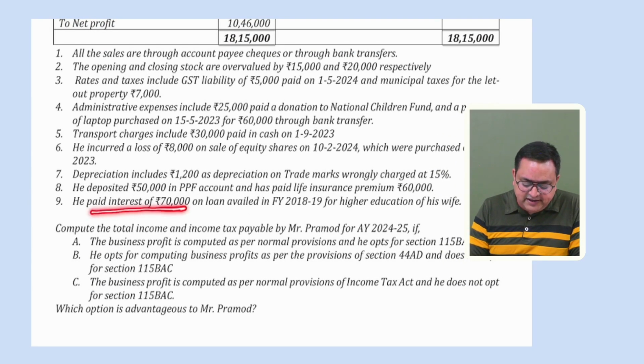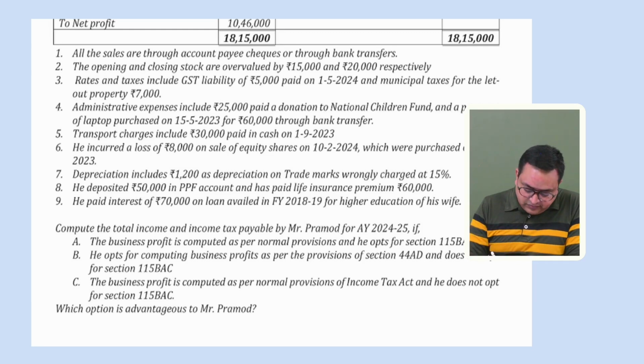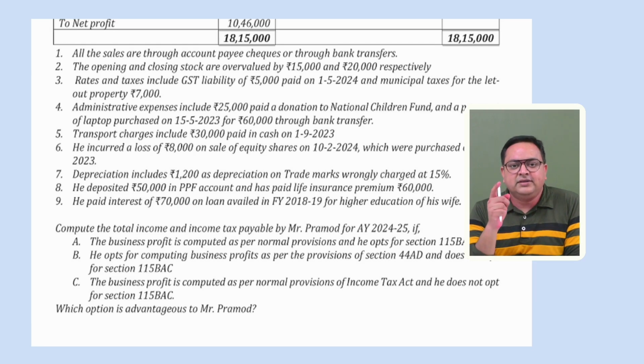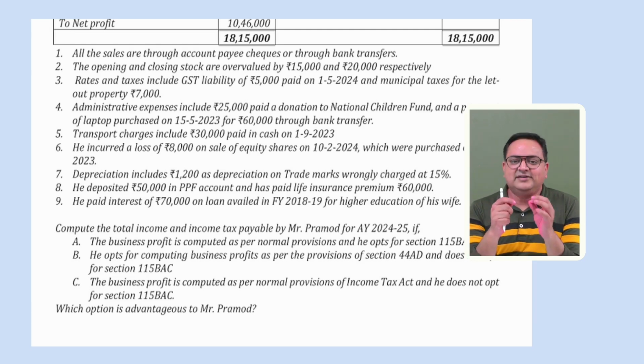He paid interest of 70,000 rupees on loan availed in financial year 18-19 for higher education of his wife. Okay, section 80E, education loan. So if the assessee is paying any interest on education loan, that is allowed under section 80E, correct? But there is also a point over there that once you start paying your EMI for educational loan, it can be allowed only for 8 years. For consecutive 8 years, it can be allowed. It cannot be allowed further. Correct? Do you remember that point? Please revise that point also.